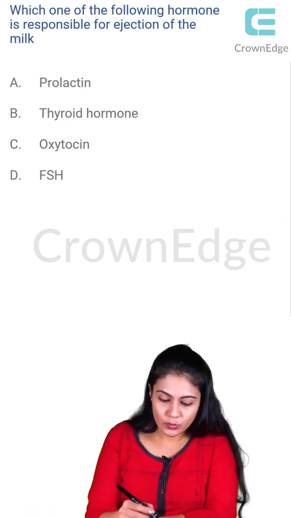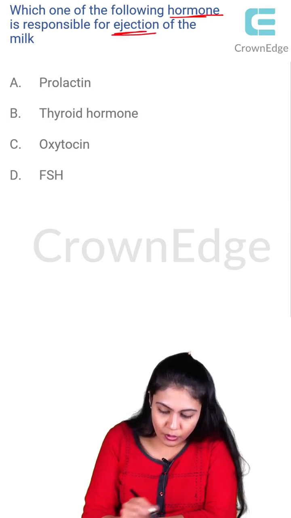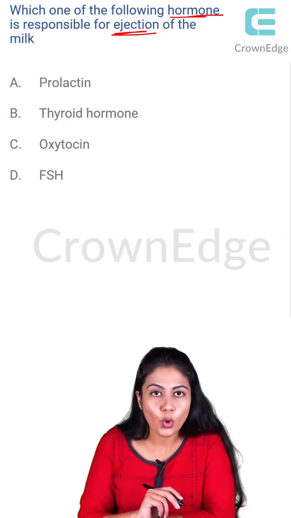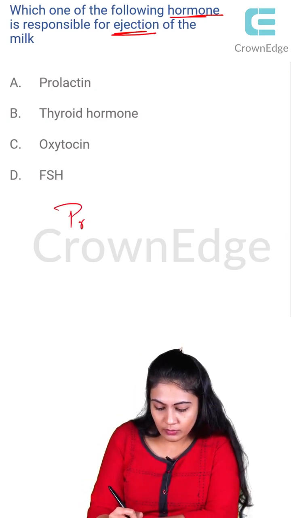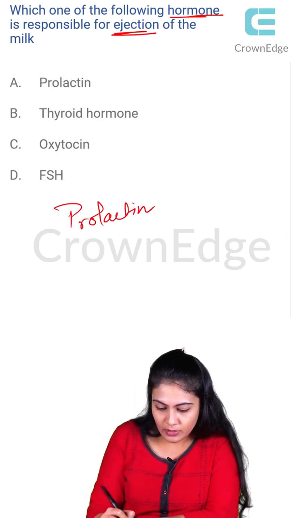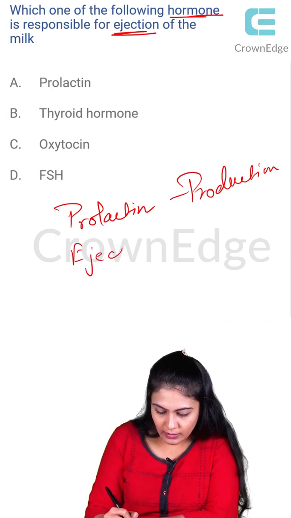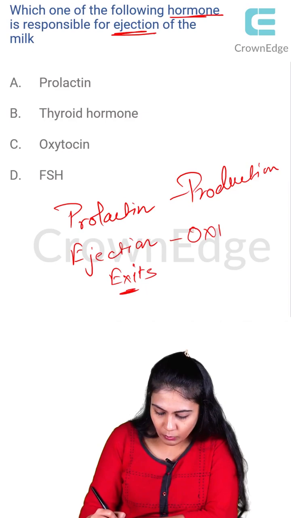Let's move on to the next question. Which one of the following hormones is responsible for ejection of the milk? We talked about the production of the milk after the baby is born, right? So what will happen? The production, P for P we talked about, right? So prolactin helps in the production of the milk. And ejection, that means the milk exits from the mother's breast with the help of the hormone known as oxytocin.